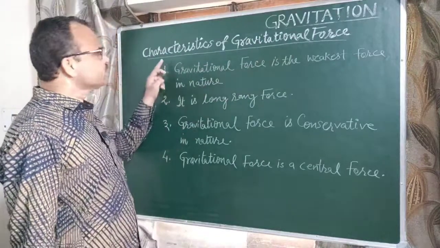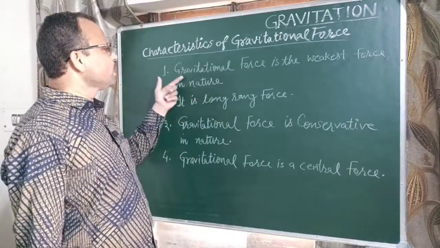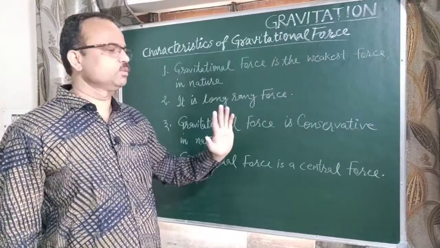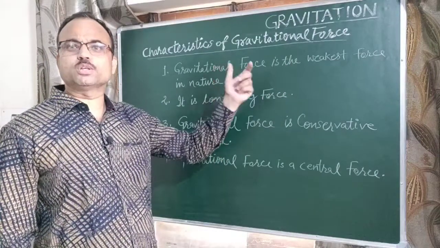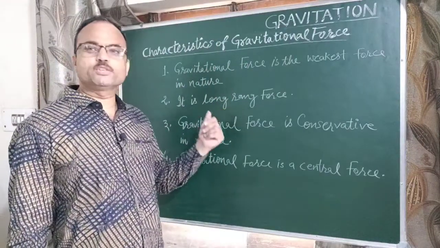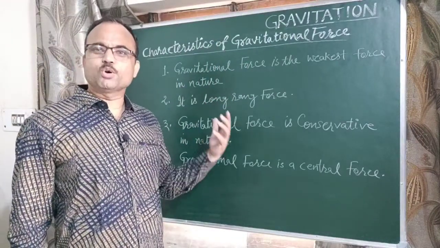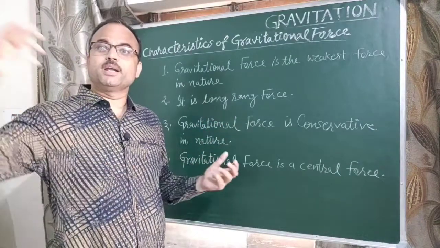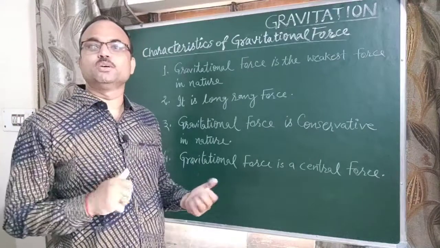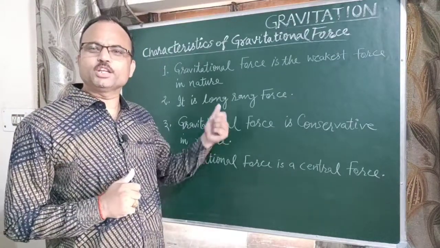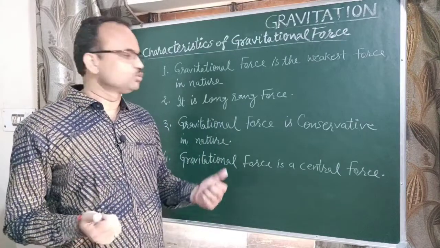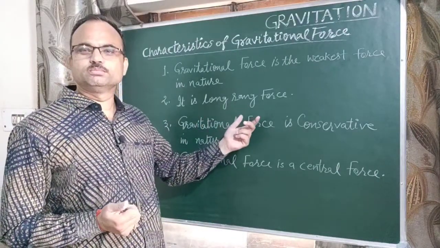Let us now see the characteristics of gravitational force. The main characteristics are: number 1, gravitational force is the weakest force in nature. Second, it is a long range force, meaning this force acts between sun and earth. As we know the distance between sun and earth is very large, and this force is inversely proportional to square of the distance. So it is a long range force.